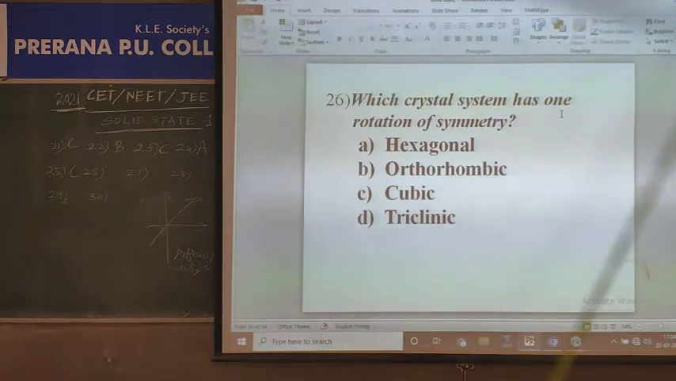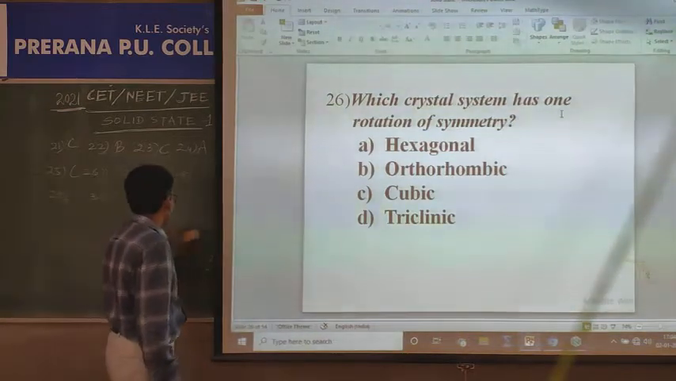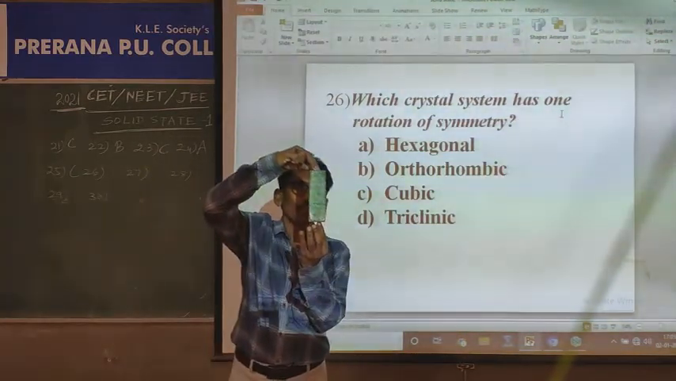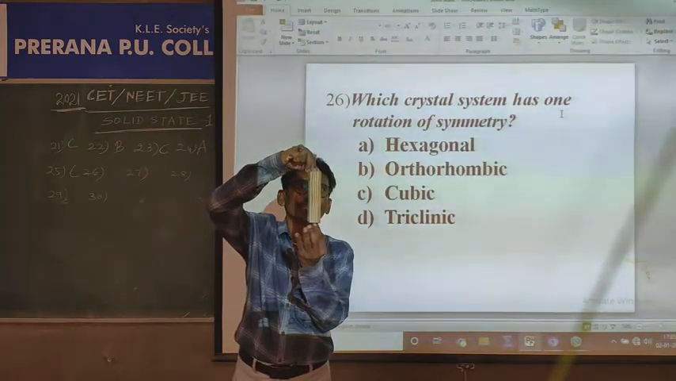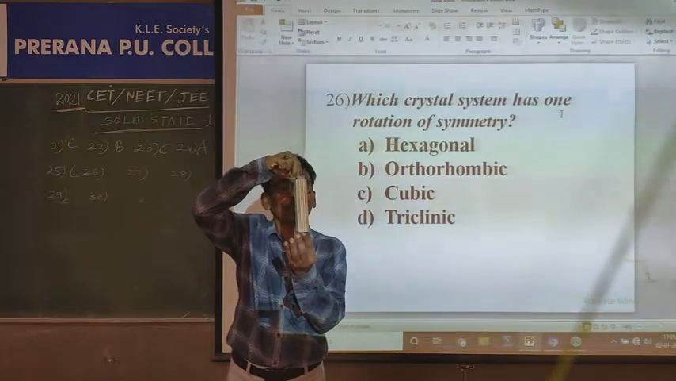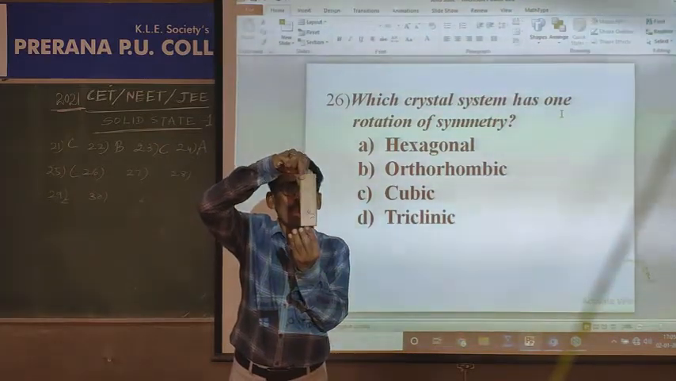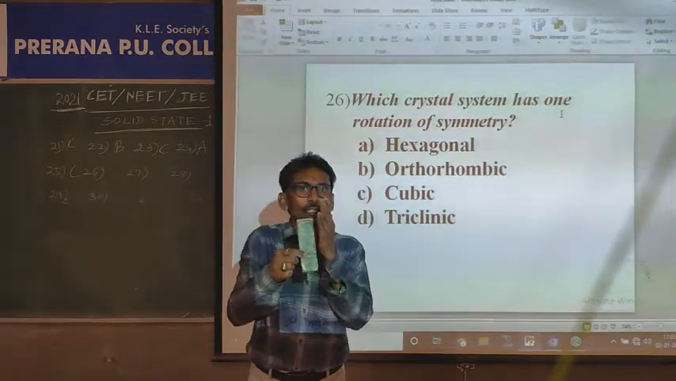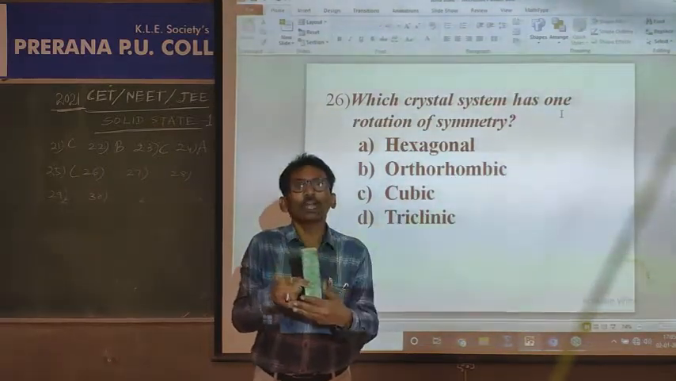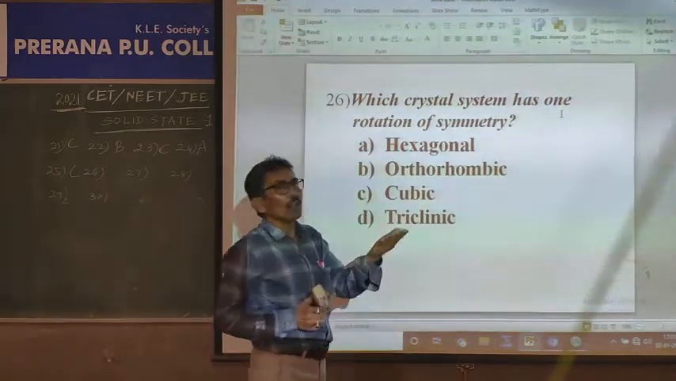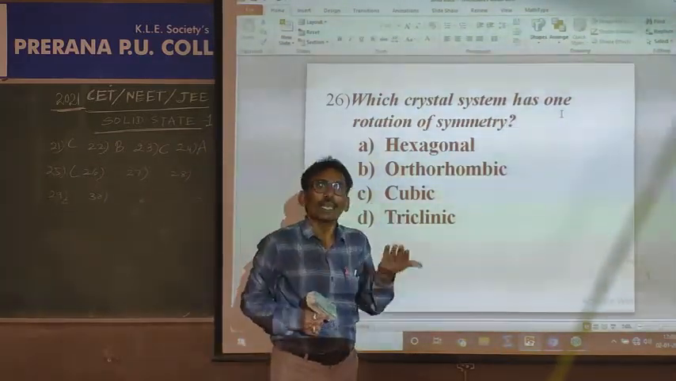Which crystal system has one rotation of symmetry? What is rotation of symmetry? If you rotate the system, suppose it is rotated 90 degrees, the shape should appear again. This is along the axis I am rotating. At what degrees is the system repeating? The shape is repeated, that is symmetry, and it can be along an axis, along faces, along a point.